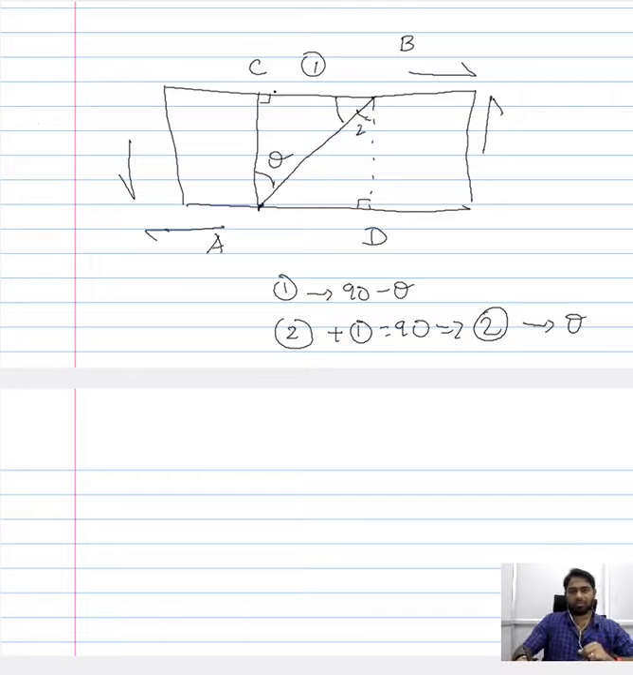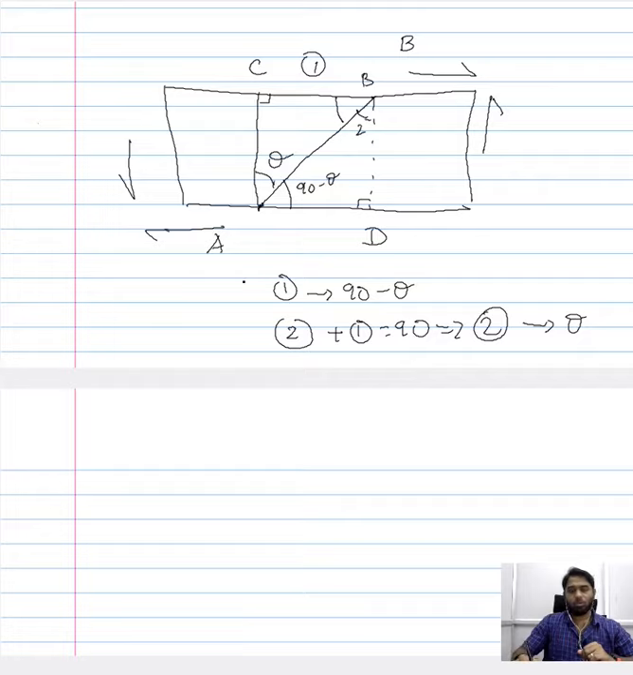So this is what we have here. ABC is a right angle triangle, and this is theta here. So angle 1 should be 90 minus theta. And since this angle, let me write the B here, CBD is 90 degrees, and one of the angles is 90 minus theta. That is, 1 is 90 minus theta. That means 2 is equal to theta. And similarly, this angle here would be 90 minus theta.